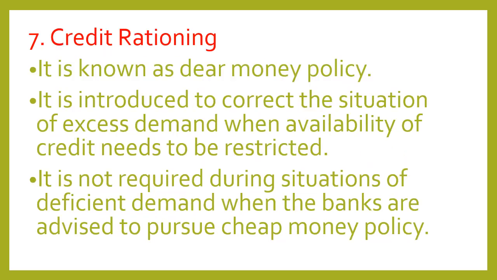The next policy is credit rationing. What does it mean? It refers to a method in which the central bank gives directions to commercial banks to give or not to give credit or loan for certain purposes to particular sectors. It means the central bank decides some limits of loans for different business activities in the economy. It is known as dear money policy.